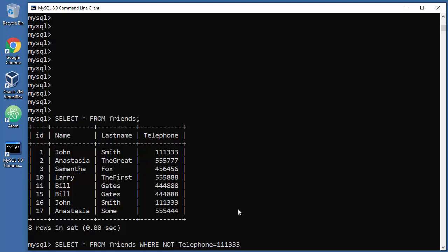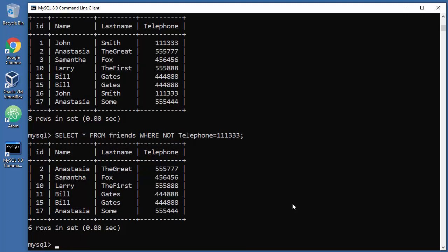Now some people will say, oh, that's so weird, first WHERE and then NOT. Well, the normal thing in English would be WHERE telephone is not that specific number, but this is MySQL. This is software, so this is not native English, not normal human language. It is close to human language, but still this is IT stuff. So just remember uppercase, you will combine them, and the left side is WHERE and the right side is NOT. So let's issue this command, and there you go.